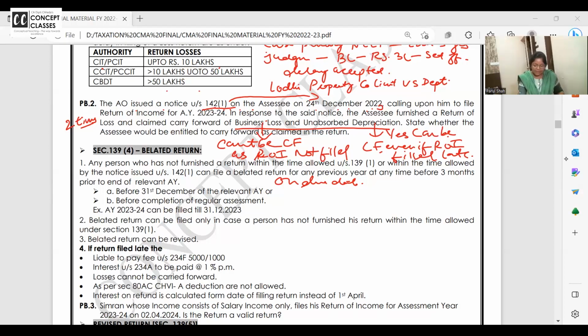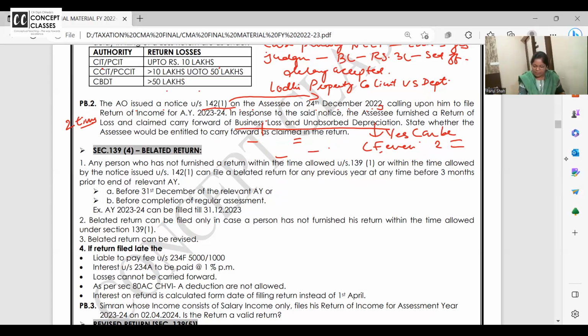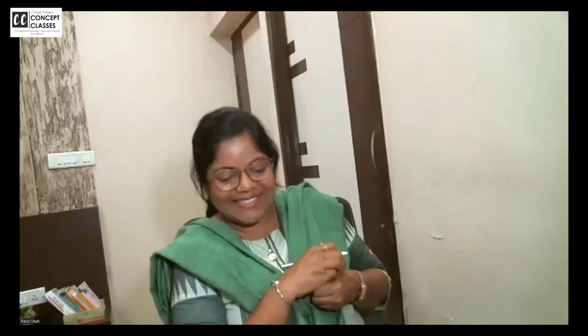I'm removing this answer. Belated, loss return, everything is over. Now it is the case of belated return. Now the consequences of belated return, listen carefully. Belated return is like, you miss someone's birthday and you wish them belated happy birthday. Till how much time? Like that, belated return.